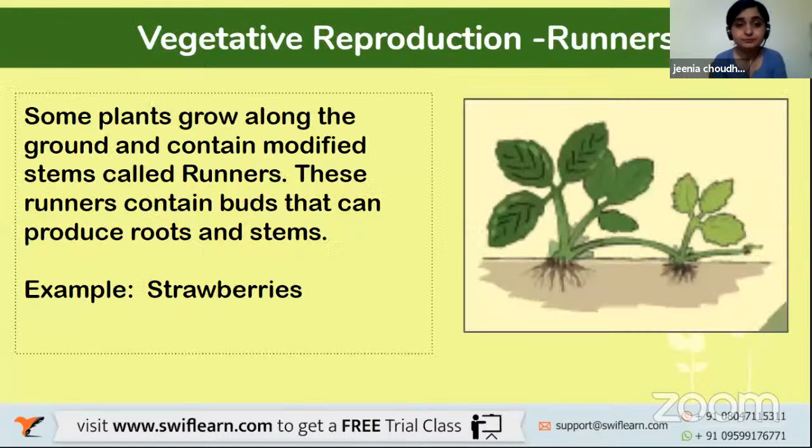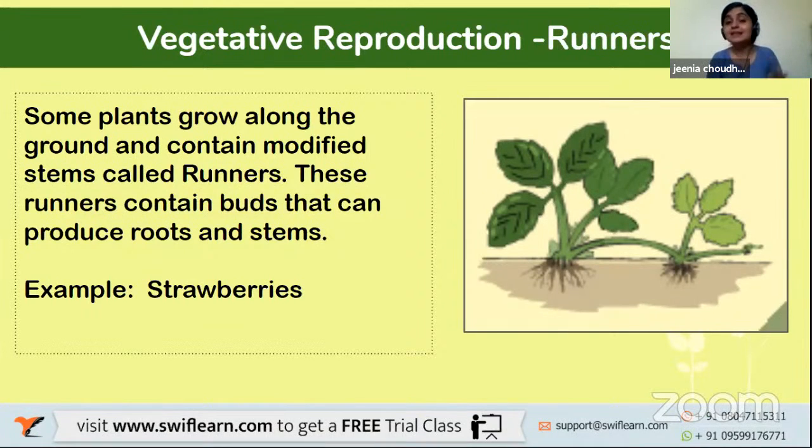Here, if we are talking about vegetative reproduction, some plants grow along the ground and contain modified stems called runners. From one root, there comes another stem, then the stem automatically grows into the soil and generates its own root, and then from that root another stem starts generating, and this is how an entire cluster forms.